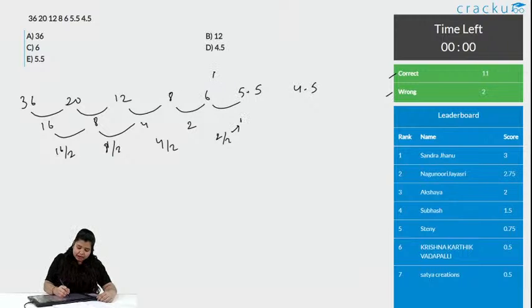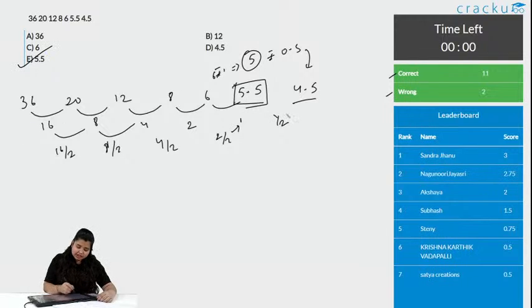So, if you add 6 plus 1, what you get is 5, and after 1 if you do 1 by 2, that means if you add 0.5 here or subtract 0.5 here, what you get is 4.5. So, which is the correct number? It is 5.5, option E is the correct answer.